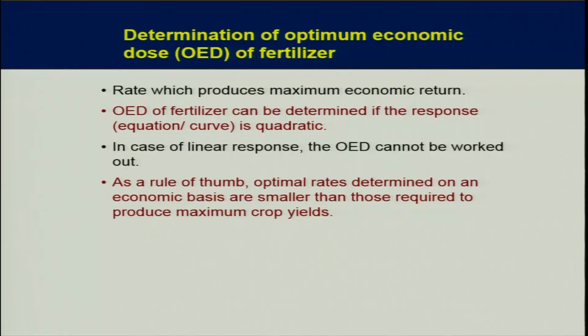So, as a rule of thumb, optimal rates determined on an economic basis are smaller than those required to produce maximum crop yields. As I told you earlier, the optimum levels are lower than the maximum yield dose. In many studies it has been proved that, on an average, optimum levels are about 80 to 90% of the maximum yield dose.